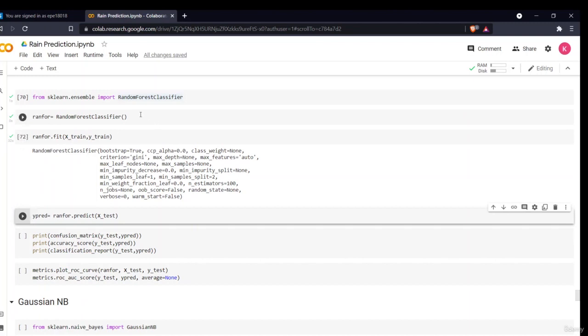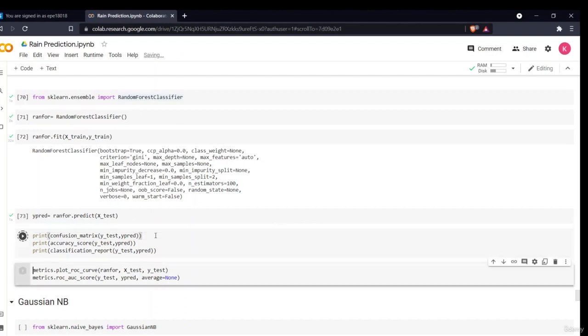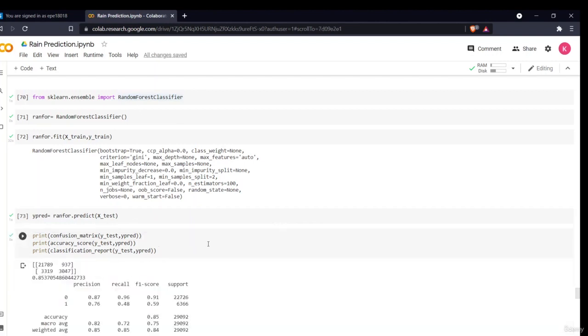We didn't hyper tune our model, because at last we have to make our model with PyCaret, that's the auto machine learning technique. I am just explaining how you can build your models like this. You can also do the hyper tuning part with these models, but I am not doing that for now. So now we have predicted on my X test. Now let's see the confusion matrix, accuracy score, and classification report.